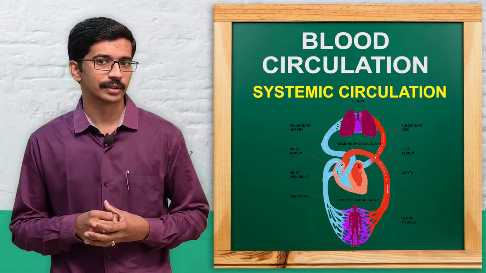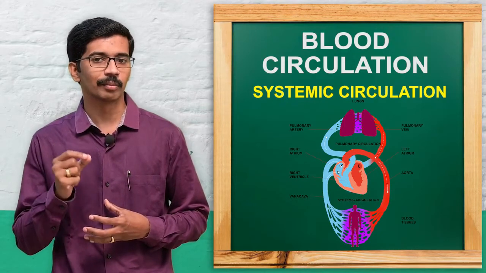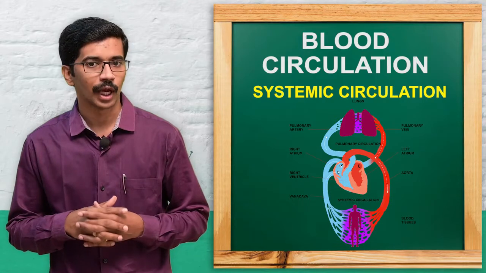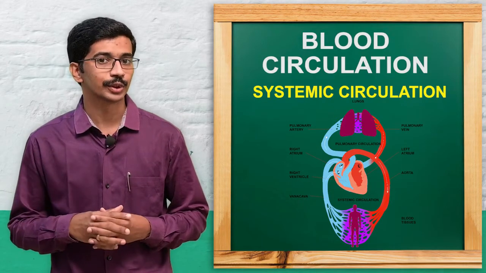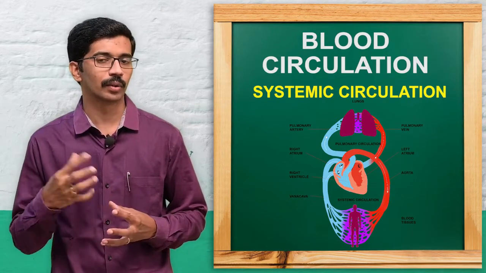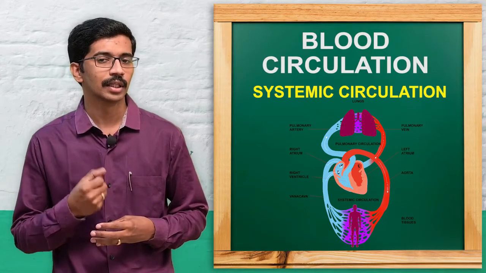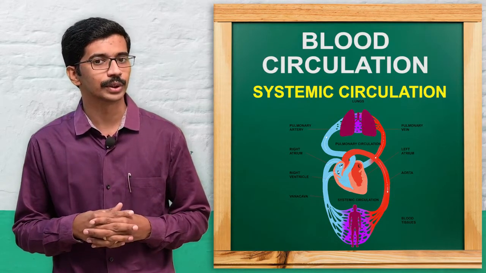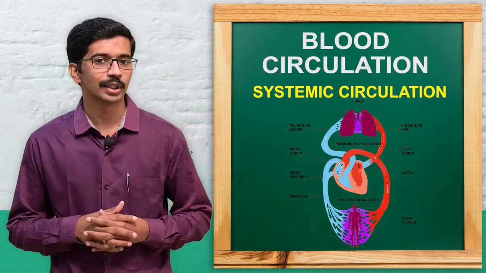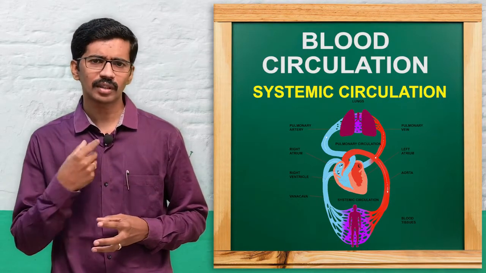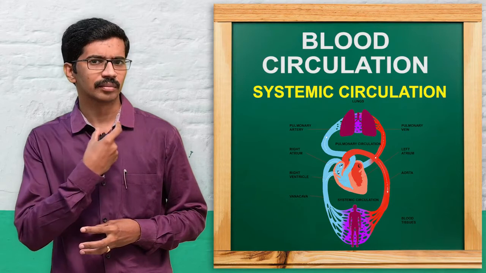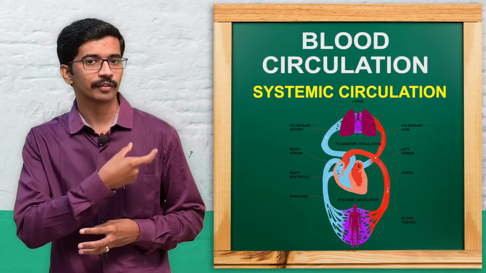With each contraction, about 70 ml of blood is pushed into the aorta. This is termed the stroke volume of the heart. The stroke volume is nothing but the 70 ml of blood pushed into the aorta with each contraction. And through the aorta, the pure blood goes to the different parts of the body.